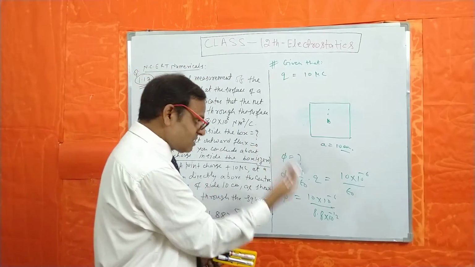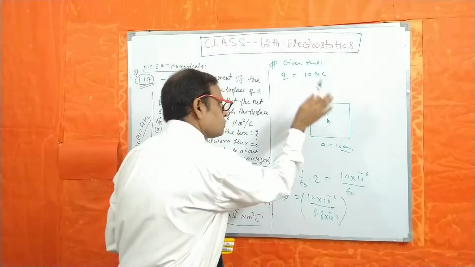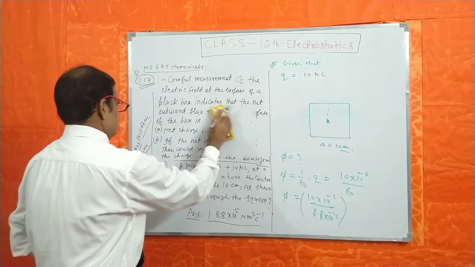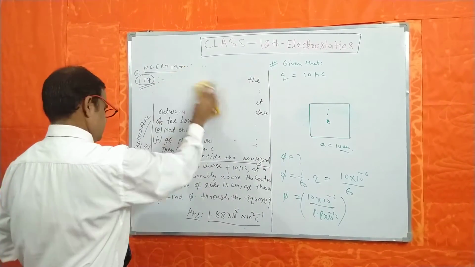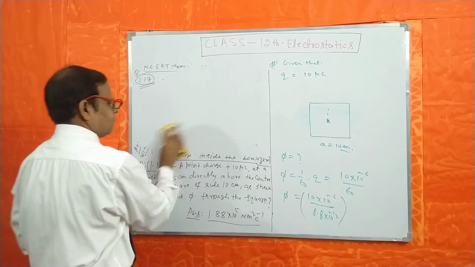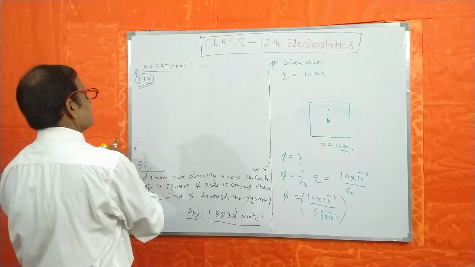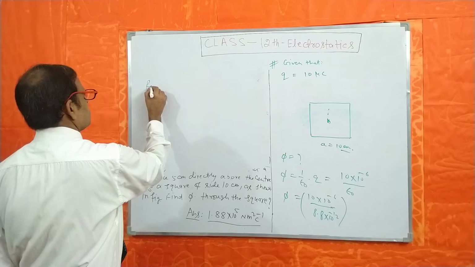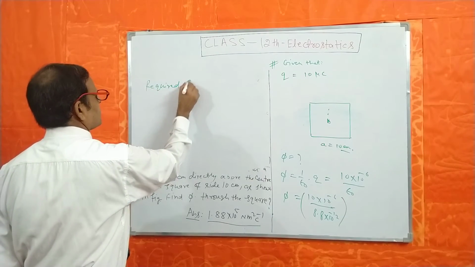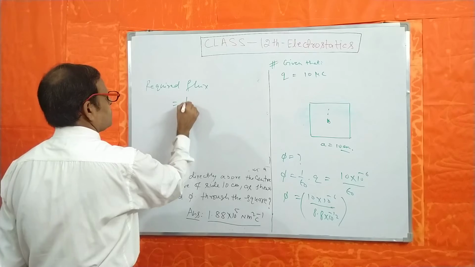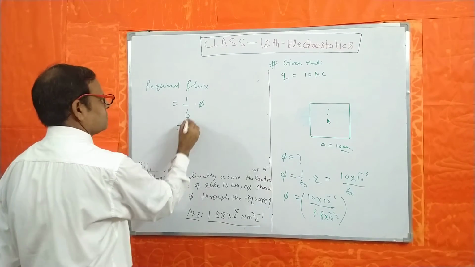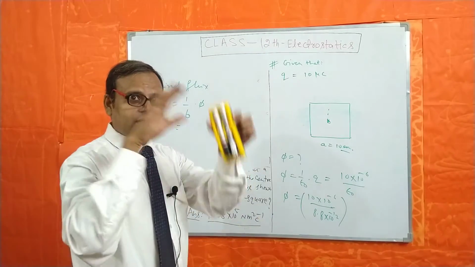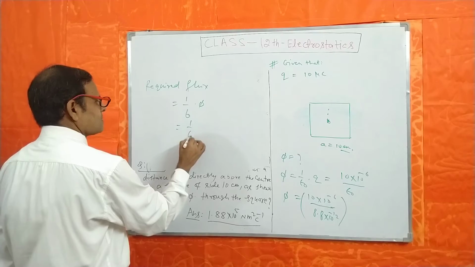So 1/6 of this total flux will pass through this square. The required flux is 1/6 of the total flux, because the square surface is one of the surfaces of the cubical structure.